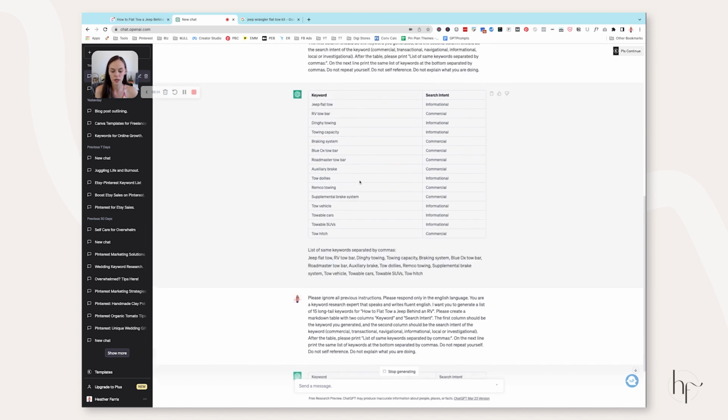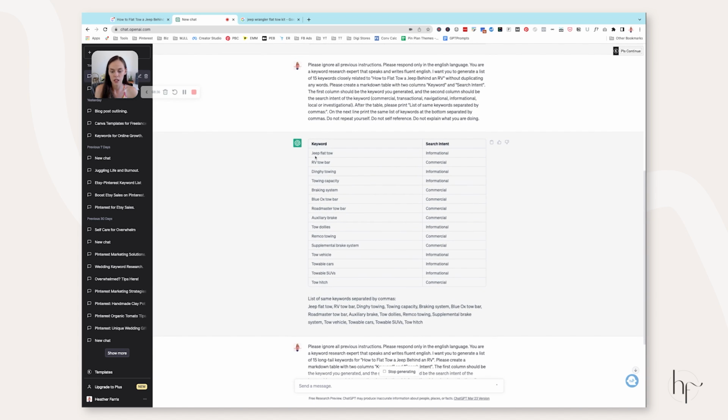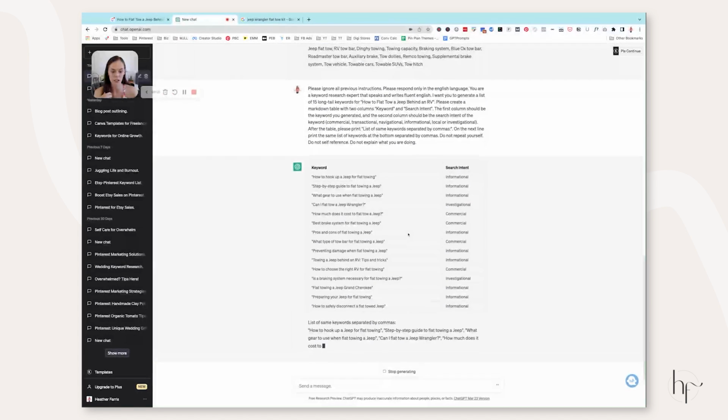While this is generating, let's actually talk about this. In my original blog post, I talked about dinghy towing, brake systems. I didn't talk about the Roadmaster tow bar, but I did talk about the Blue Ox tow bar because that's what we own. And I talked about auxiliary braking systems and things like that, tow vehicles, towable cars, what Jeep models are towable. So essentially what these related keywords should do for you is give you additional ideas of topics you can cover in your long form piece of content.